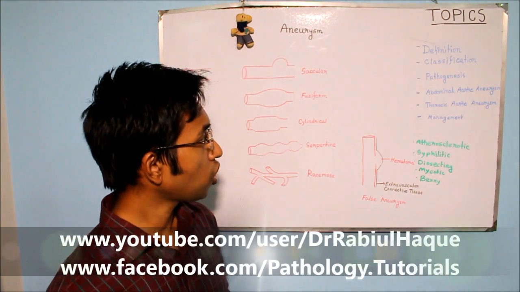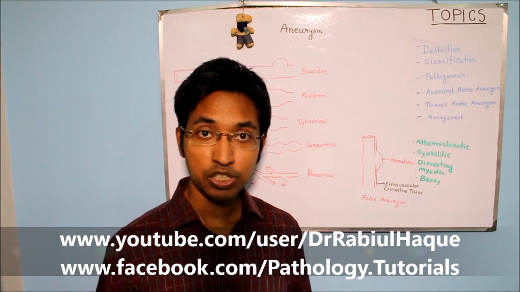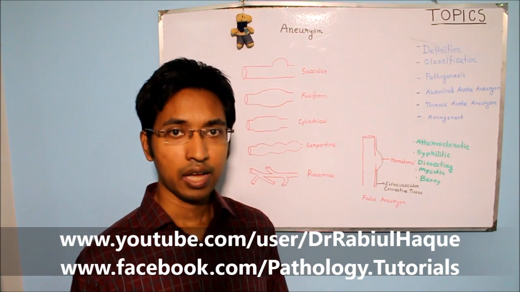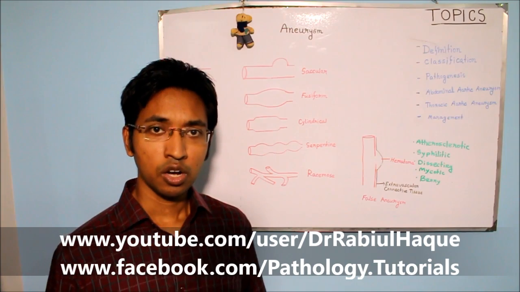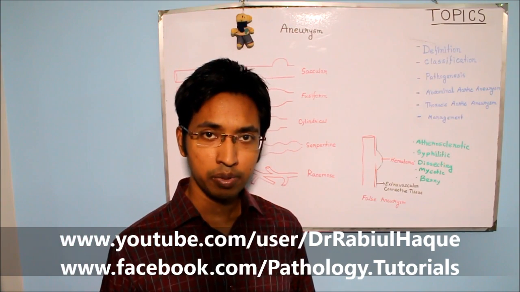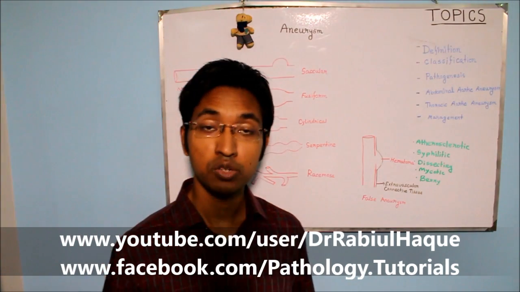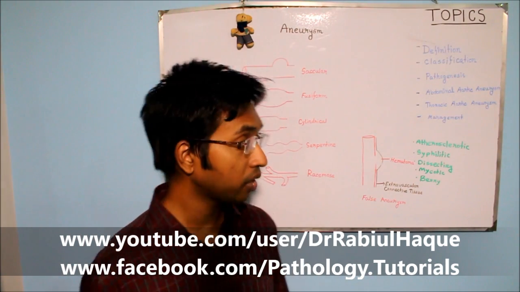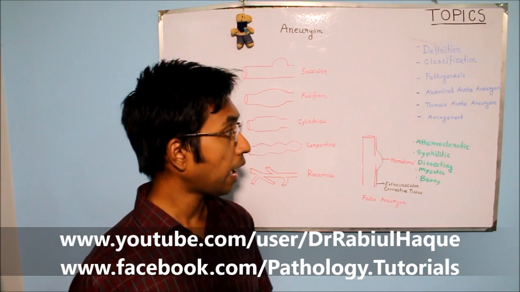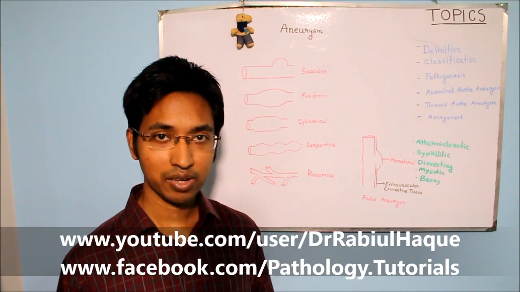So this was in short about the classification of aneurysm, and this concludes part 1 of aneurysm topic. I will hopefully upload the second part within a week, where we will finish our discussion by talking about pathogenesis, abdominal and thoracic aortic aneurysm, and their management.